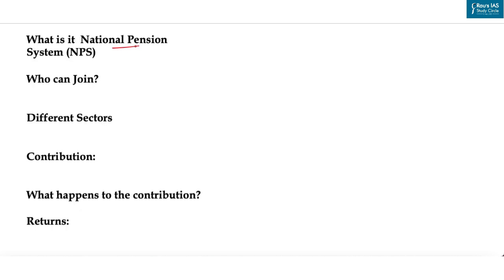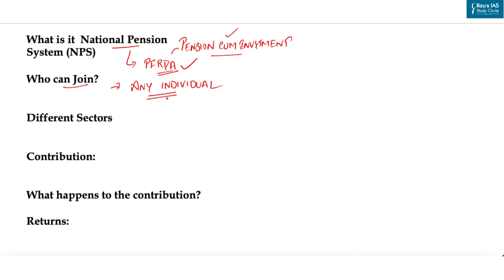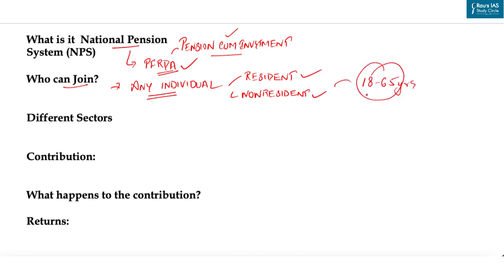Now, what is the National Pension System? It is a pension cum investment scheme to provide old age security to citizens of India, and it is regulated by the Pension Fund Regulatory and Development Authority. Now the next question is, who can join the National Pension System? Any individual citizen of India. This includes both resident and non-resident in the age group of 18 to 65 years.